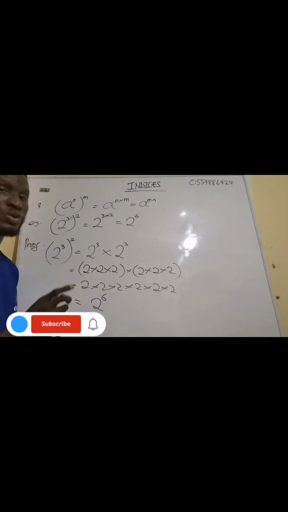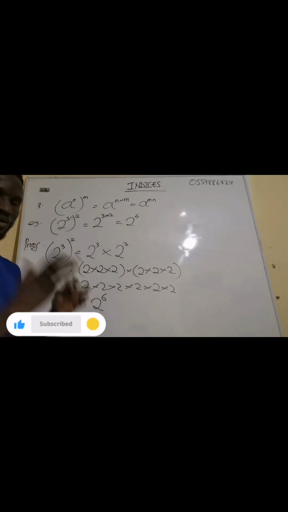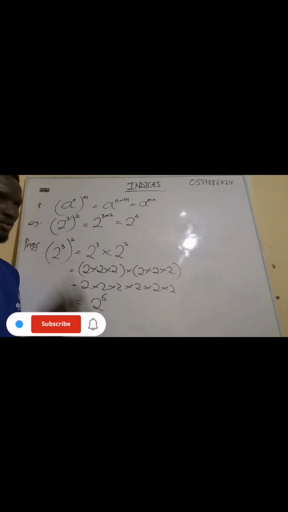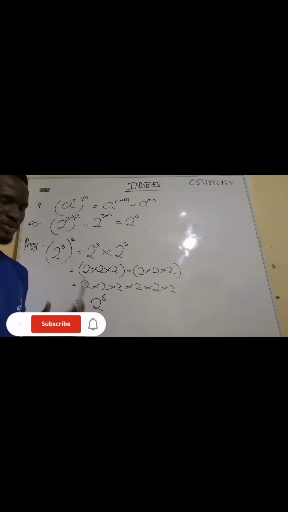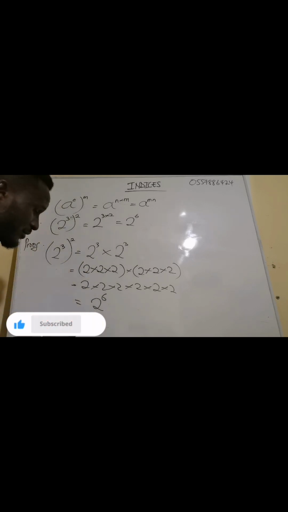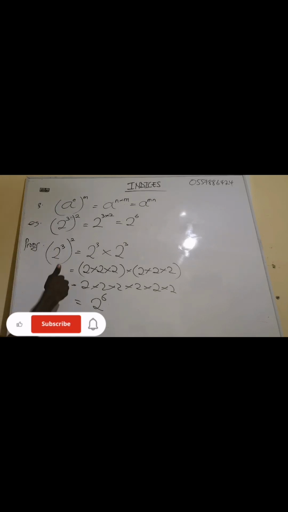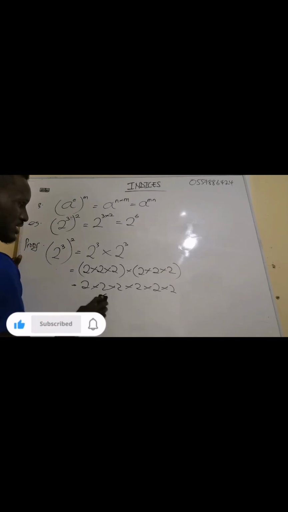And then multiplication means addition, so you add all the exponents. Follow me carefully. I am explaining all the properties, so follow me very well. Now, I want to still talk about this one. We are still on the exponent.